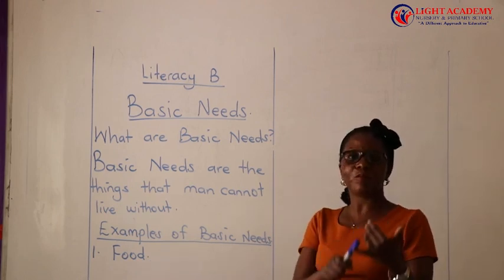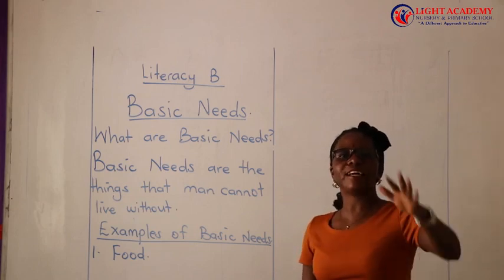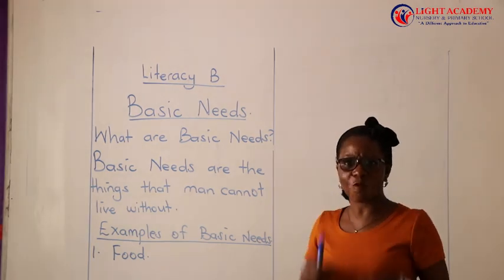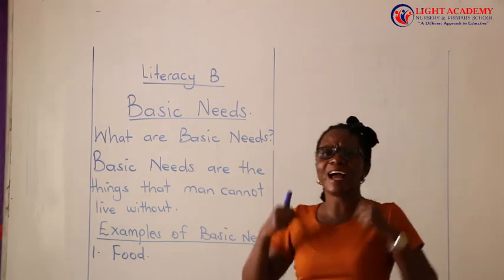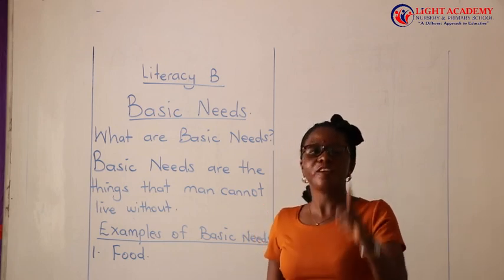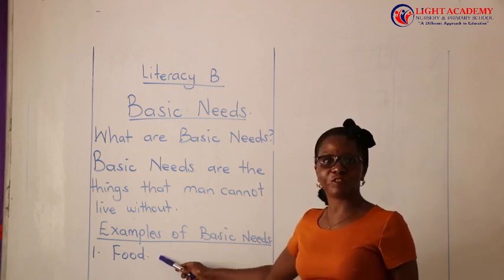That's why we eat in the morning, we eat in the afternoon, we eat in the evening, we eat snacks, we eat dinner. Every time we are eating. Why? Because our bodies have to get that in them. Without food, you cannot live. That's why it is a very essential thing.